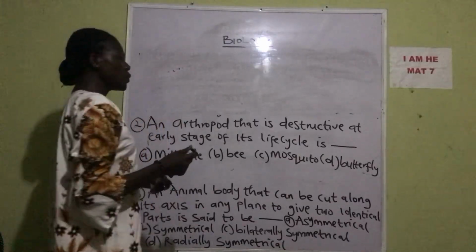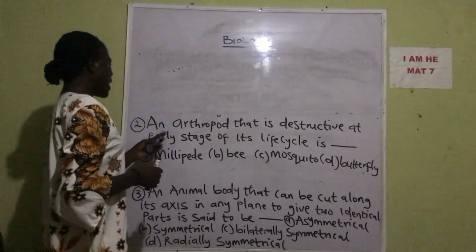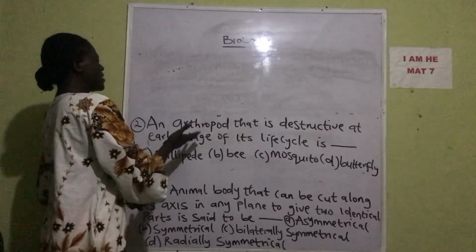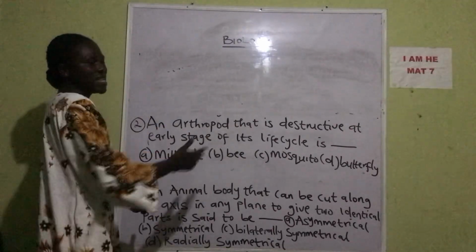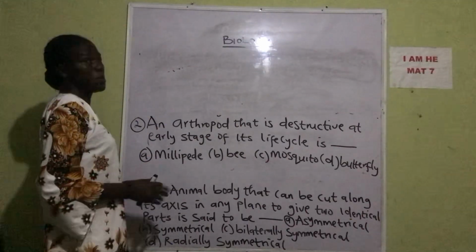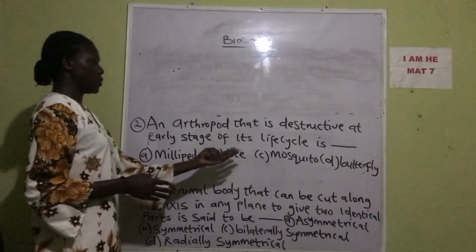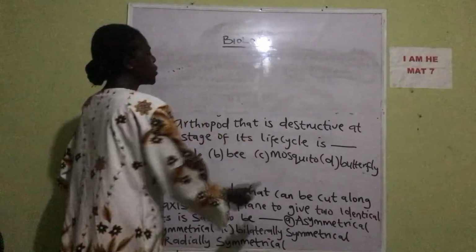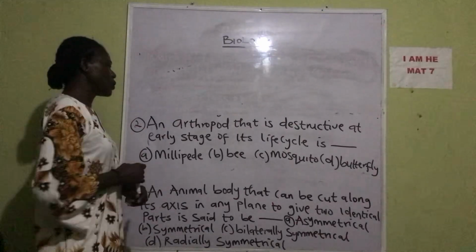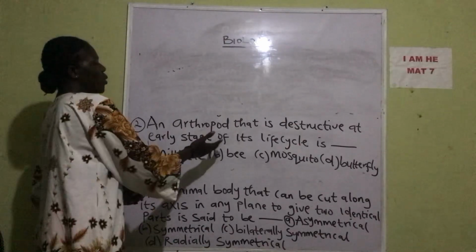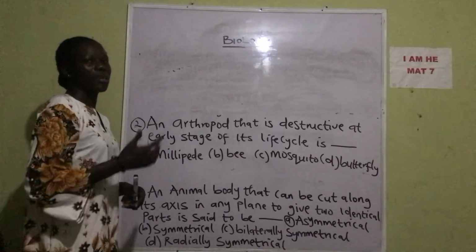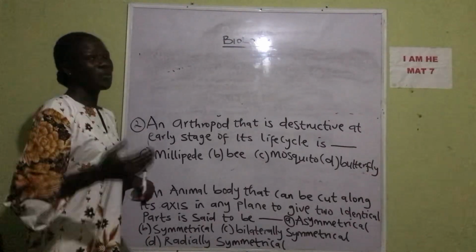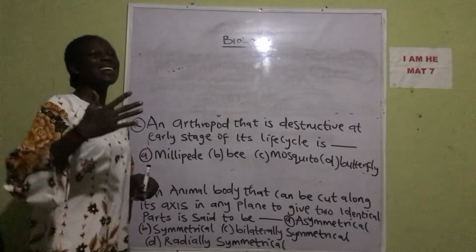The next question says, an arthropod that is destructive at an early stage of its life cycle is dash: A, the millipede, B, C, mosquito, and D, butterfly. Now take note, this also comes under classification of living things, because we have the vertebrates and the invertebrates. An arthropod is an invertebrate.